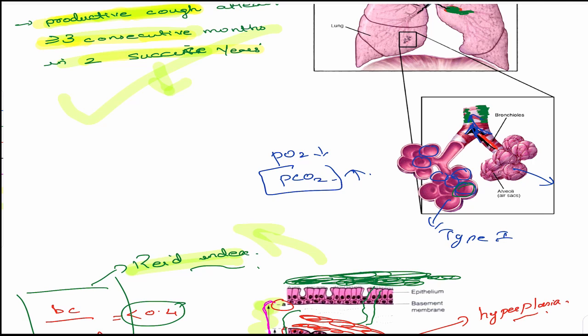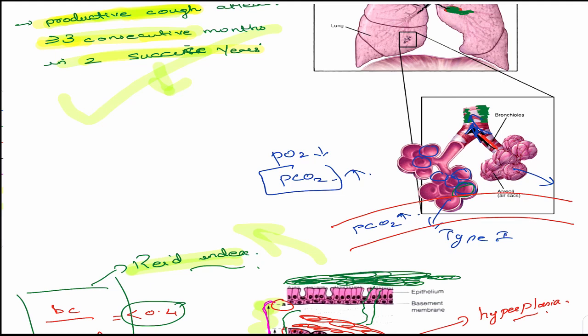PCO2 in the blood, so let us draw the blood capillaries like this. It's going through the lungs. Now the PCO2 in the blood will increase to such a high level that the patient will start developing cyanosis. Hope you understood why PCO2 is increasing in type 2. In type 1 there is just an oxygen exchange problem, hypoxia. There is nothing related to carbon dioxide. Carbon dioxide will easily dissolve and go out, no problem.